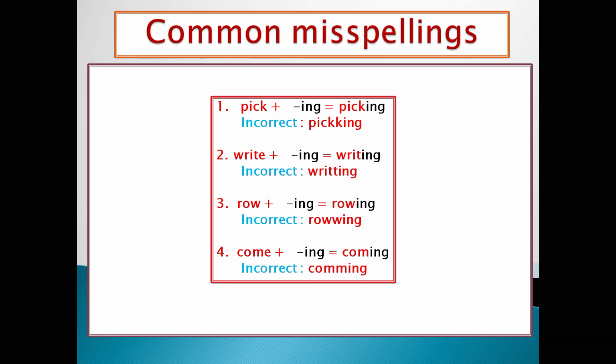Same with come. When we are adding ing to come, we drop the e and we will put ing. But our pronunciation is coming. But we will write C-O-M-I-N-G. We will not double m.